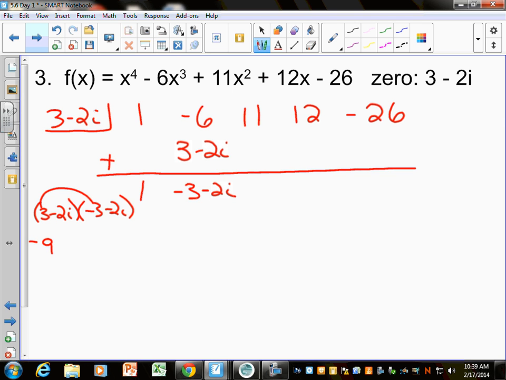So I get negative 9 minus 6i plus 6i plus 4i squared. And so that's really negative 4. Those actually cancel out. So that's just negative 13. Do you agree with that? Yes. That's weird. So that gives me negative 2. Yeah? And now I'm going to FOIL that. So 3 times negative 2 is negative 6. And negative 2i times negative 2 is positive 4i.